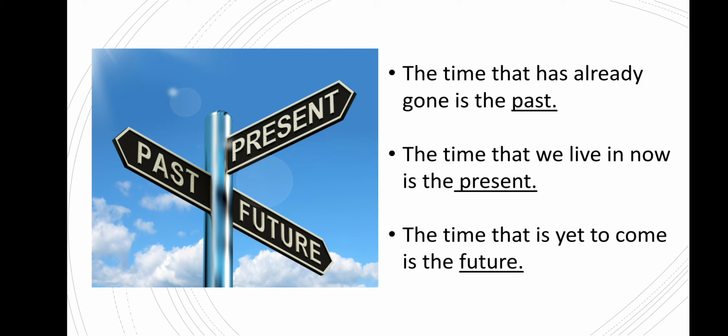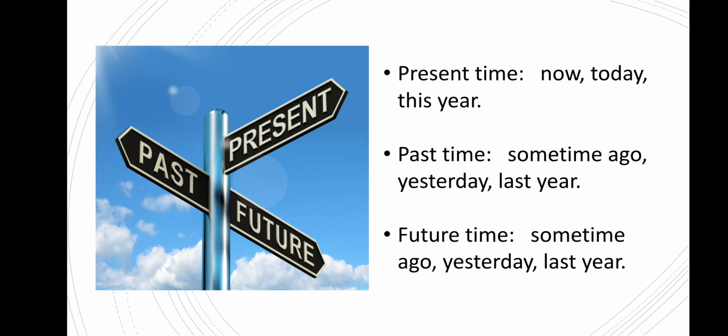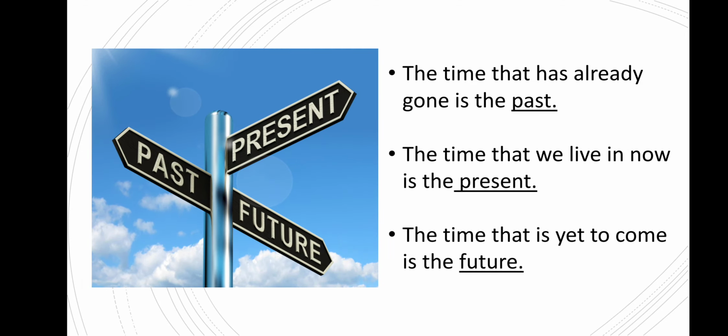And for present time you have seen words like now. Let's check back again. Which words have we seen? You have seen the words now, today. These are the words showing the present time. Then for the next, the future: the time that is yet to come is the future. Tomorrow, next year, next week, next month. All these words refer to future time.